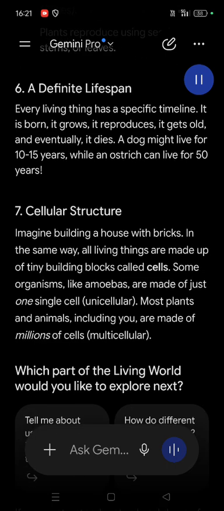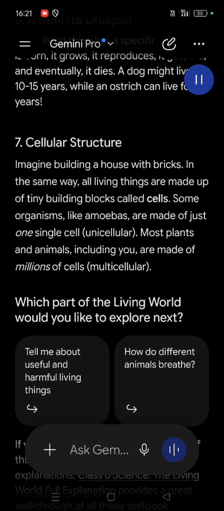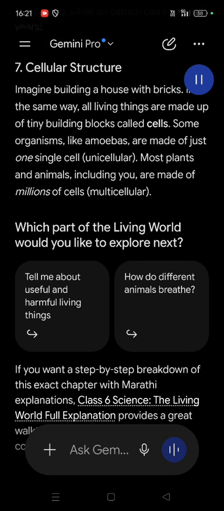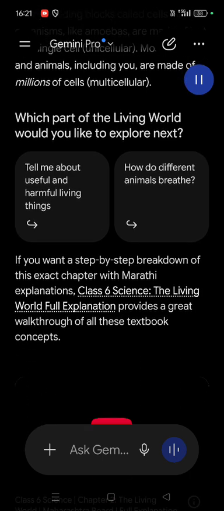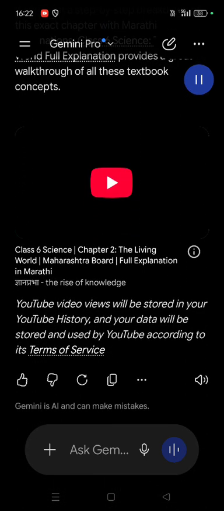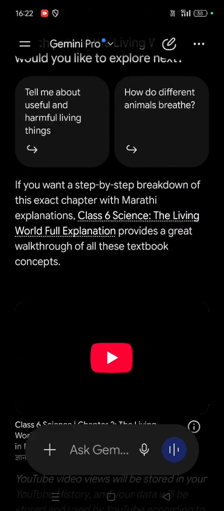If you want a step-by-step breakdown of this exact chapter with Marathi explanations, Class 6 Science, The Living World Full Explanation provides a great walkthrough of all these textbook concepts. YouTube video views will be stored in your YouTube history, and your data will be stored and used by YouTube according to its terms of service.